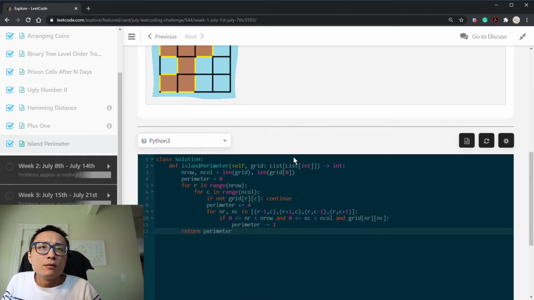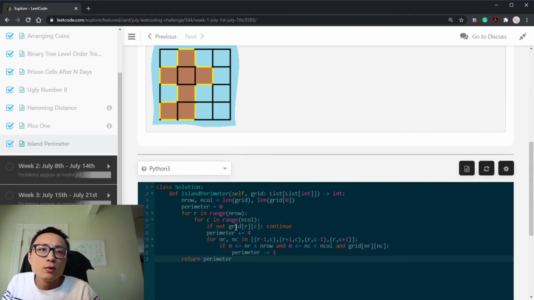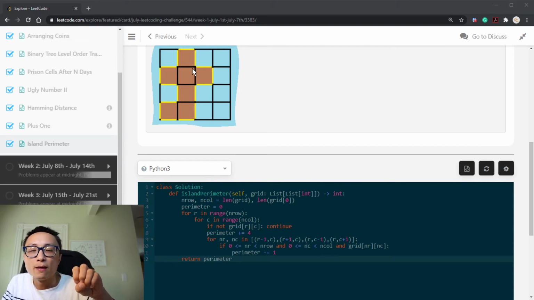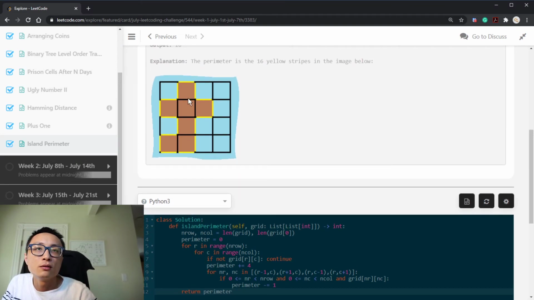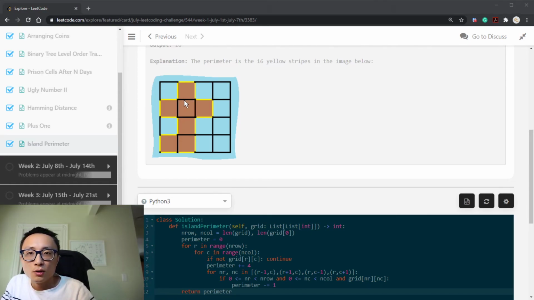Yeah, so it's working. The little bit of a problem with this one is that we are double counting. So if we look at the cell at row 2, column 2, we will look up and find that we have to decrease the contribution by 1. But for the cell that's above it, you will check the cell below it and do this decrement again. So for this particular segment, we basically consider that twice, but it's unnecessary.